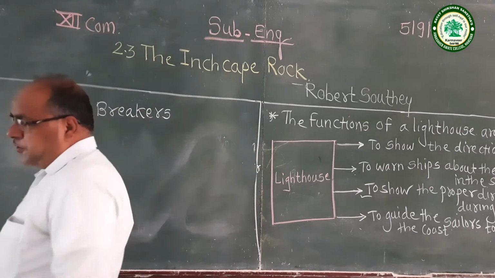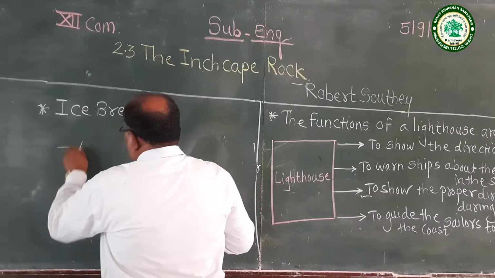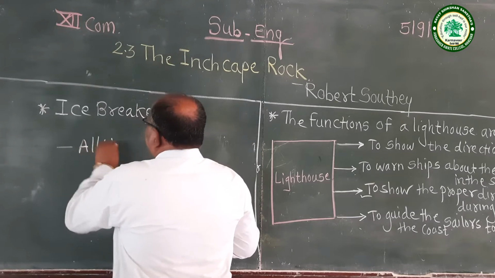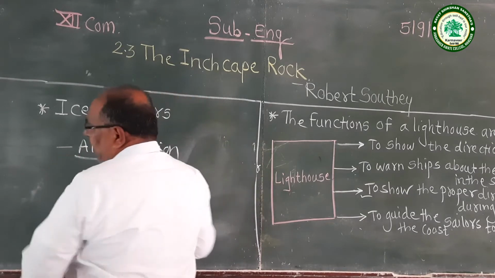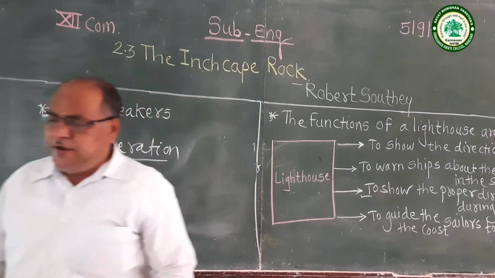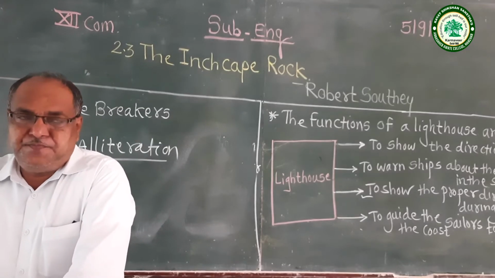In the second line of the poem there is the figure of speech alliteration, where the sound S is repeated often. The ship was as still as she could be.